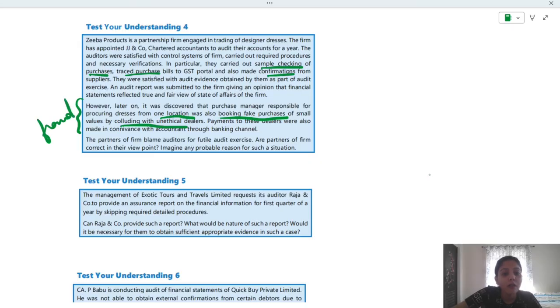Yes. The partners of the firm blame auditors for futile audit exercise. Are partners of the firm correct in this viewpoint? Imagine any probable reasons for such a situation.